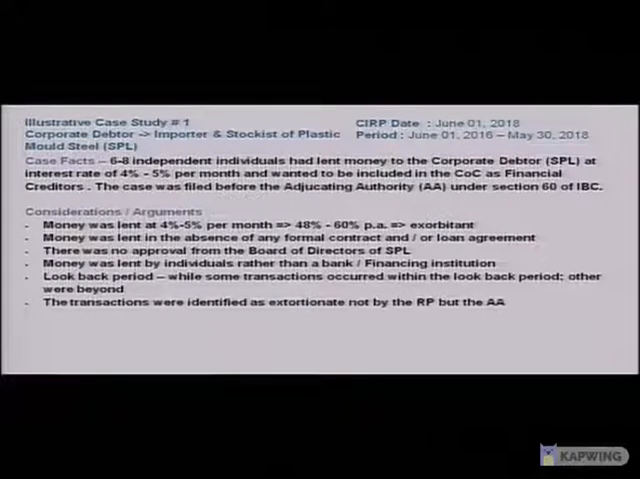Another contention by the appellants was that these transactions were in fact identified by the adjudicating authority while hearing this plea submitted by the appellants, while actually the code makes it a duty of the resolution professional or the liquidator to identify and opine on these transactions. That is, they said that the adjudicating authority was not the right authority or did not have the power to identify or classify a transaction as an extortionate credit transaction.